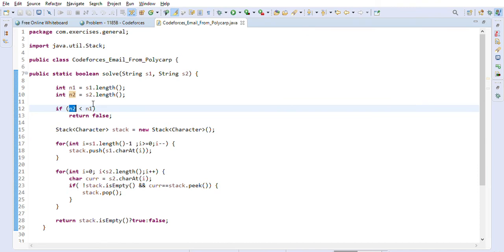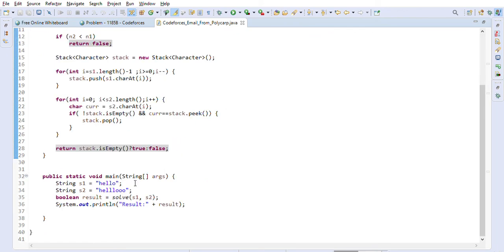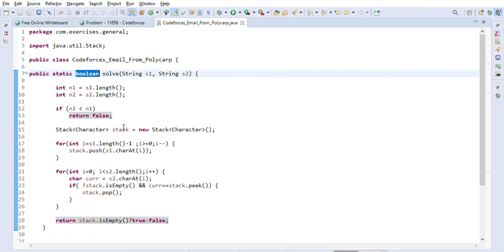So that's what we are checking. If n2 is less than n1, we will just return false in this case. So this solve returns just a boolean for now. And so let's go ahead and understand the other logic.